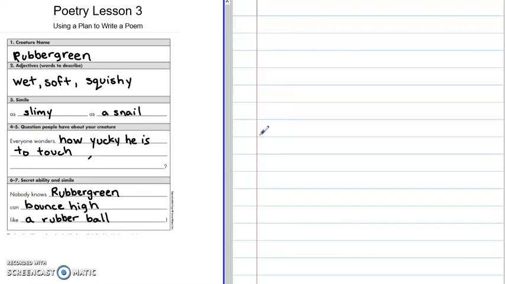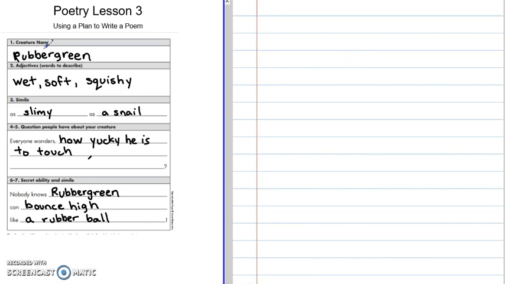Today we're going to do Poetry Lesson 3. Today we're going to use our plan to write a poem. So you need your mystery creature plan and a blank sheet of paper. We're going to use our plan to write our poem.